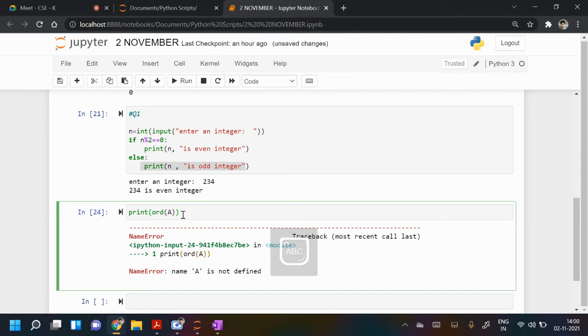How it is being converted, for this you have to go into theoretical computer science. Yes, sir. We just have to remember that this function takes the ASCII value, and then according to the range you can execute. Yes, sir.